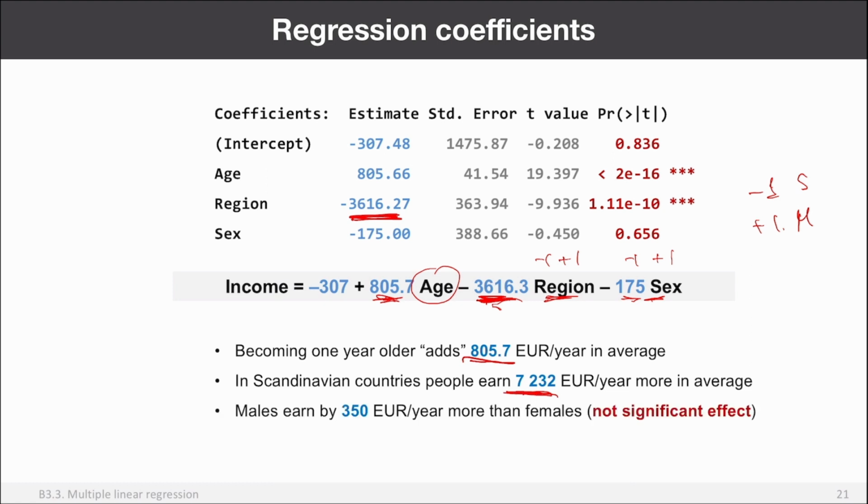And second, males earn 350 euro more in our data set at least, right? But this is not a significant effect. So it means that we cannot claim that this effect is reproducible. So most probably we see this effect as a random effect, okay, by chance.